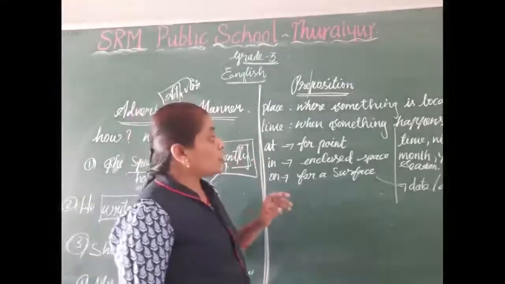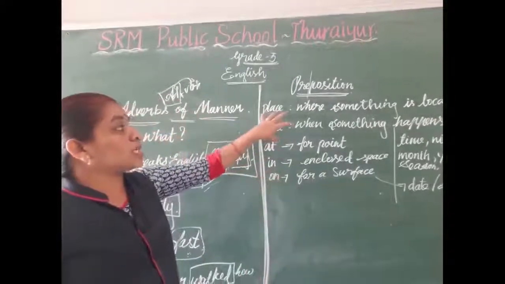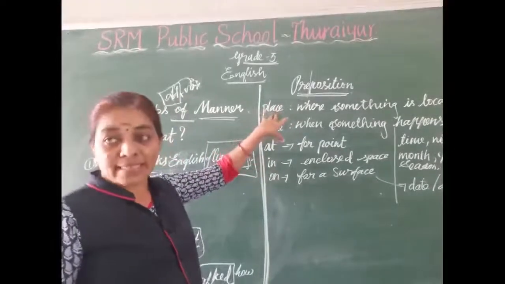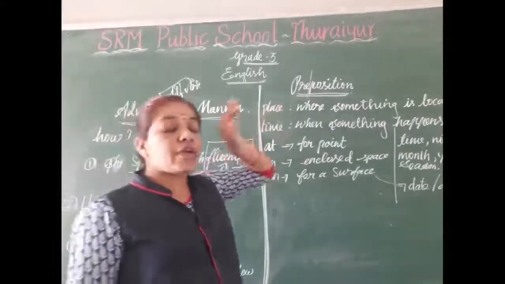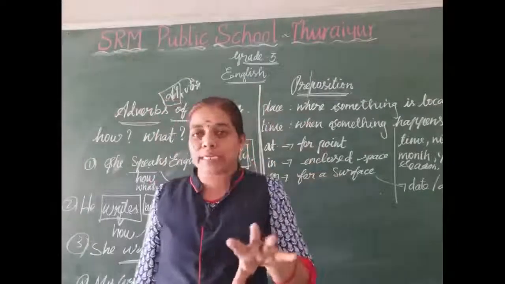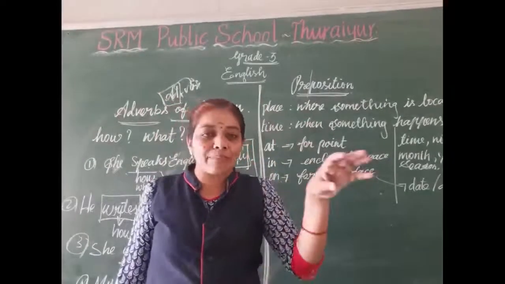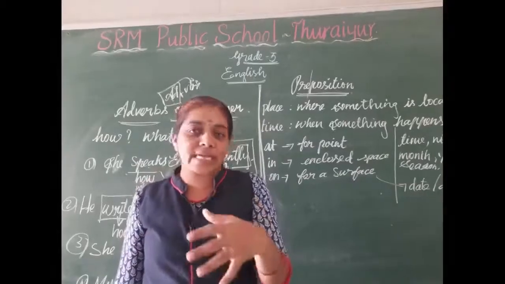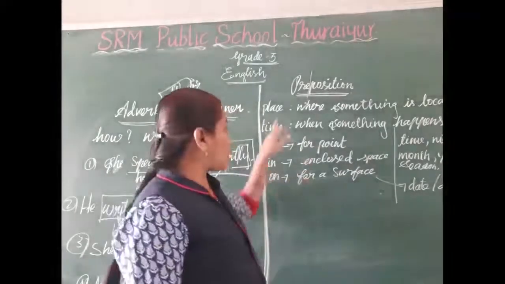Here we are going to see preposition of place and preposition of time. Preposition of place tells us where something is located. That is preposition of place.